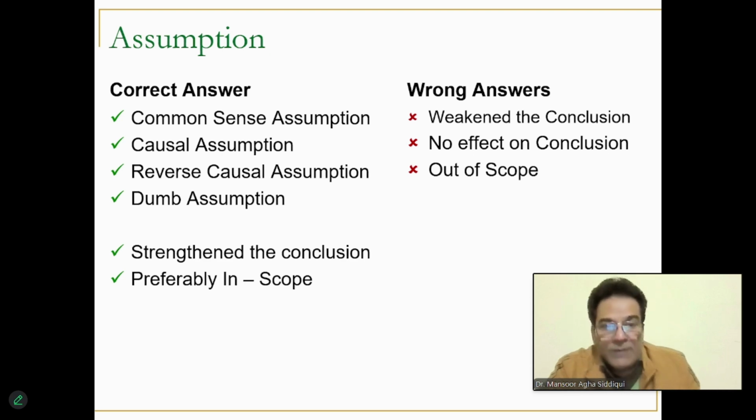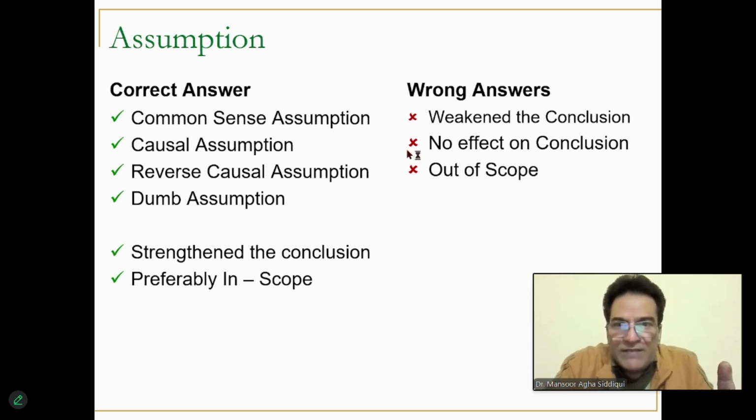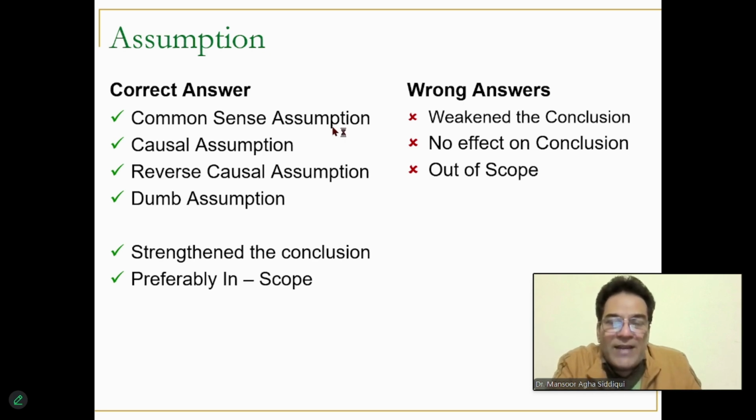Yes, sir. Okay. In case of previous classes, we've already talked about assumptions. In case of assumptions, arguments are of several types. There is a common sense argument, a causal argument, a dumb argument, and a plan argument. In a case of a common sense argument, you find something called a common sense assumption, which is found by identifying the mismatch and making a logical connection between the mismatch.